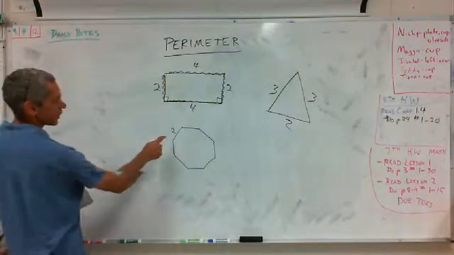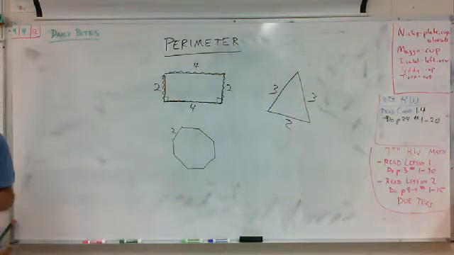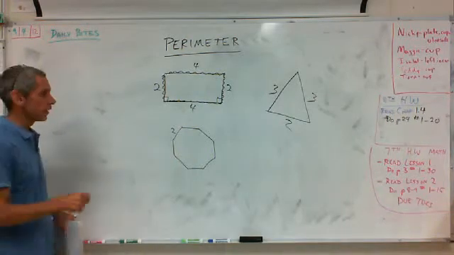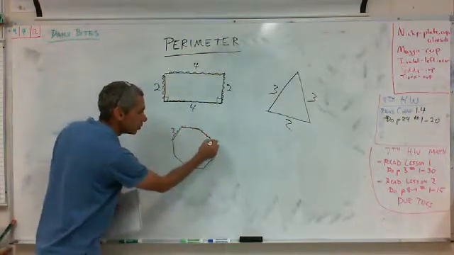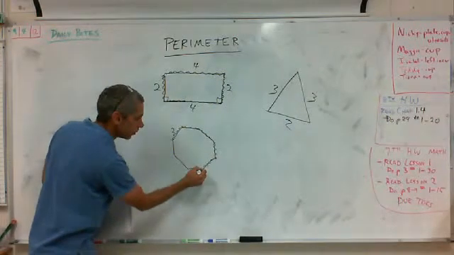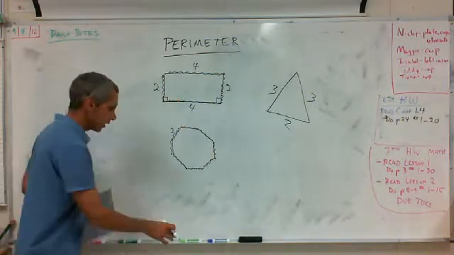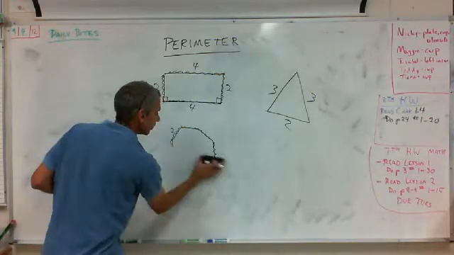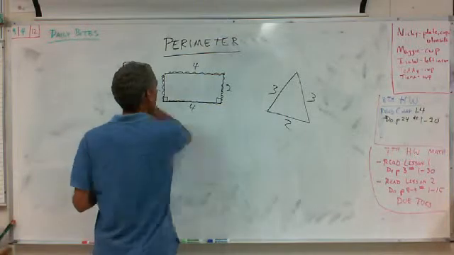So we got how many sides? 1, 2, 3, 4, 5, 6, 7, 8. There's 8 sides. 8 times 2 is 16. You got it. That would be the perimeter. You're just adding 2 plus 2 plus 2 plus 2 plus 2 plus 2 plus 2 plus 2 equals 16, right? Okay. So those are the easy ones. Then they get harder, right? And you guys will remember these kind of problems.